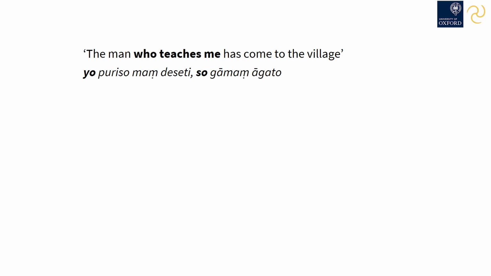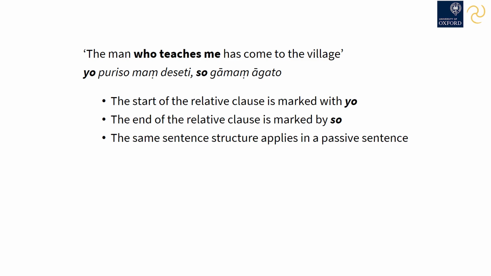Let's look once more at the sentence, the man who teaches me has come to the village. In Pali this would be, yo puriso maṃ deseti, so gāmaṃ āgato. The relative and correlative pronouns here mark out the different parts of the sentence. So the start of the relative clause is marked with yo, and the end of the relative clause is marked by so, being the beginning of the correlative clause.